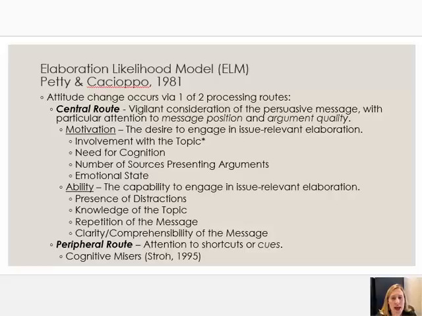The two routes that ELM proposes, again, are the central route and the peripheral route. The central route entails vigilant consideration of the persuasive message, whatever message that the target is being faced with. Individuals, when we're considering whether they're going to process centrally, really do focus a lot on both the message position, the position that is taken in the message, and the argument quality or argument strength.